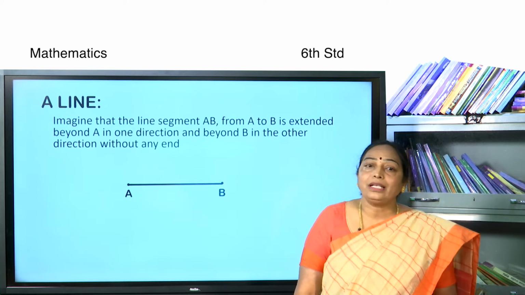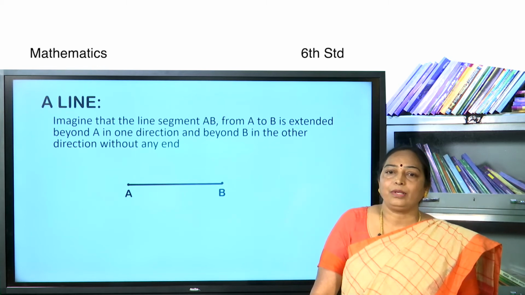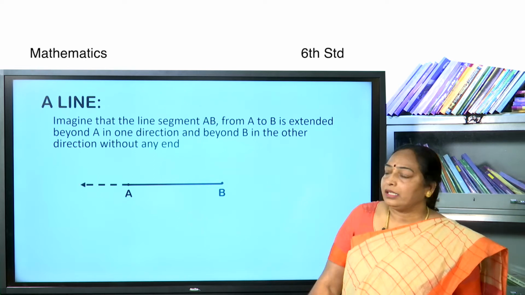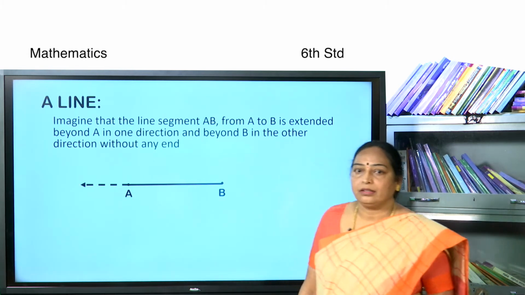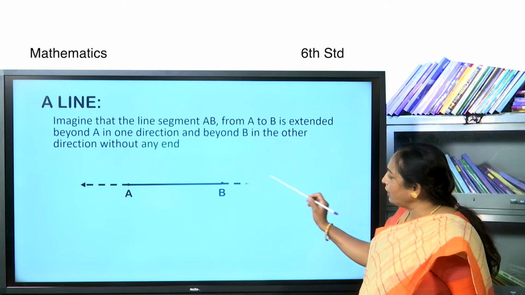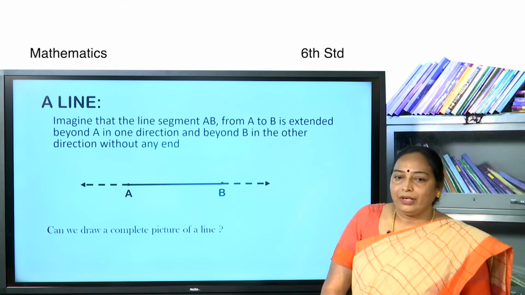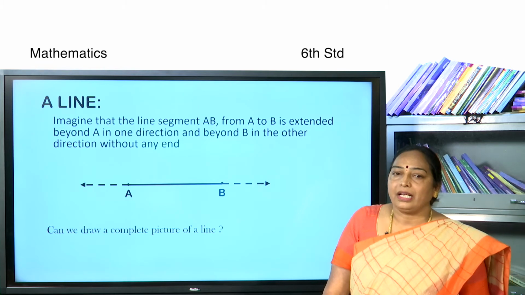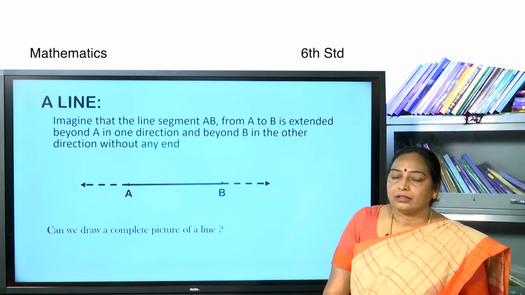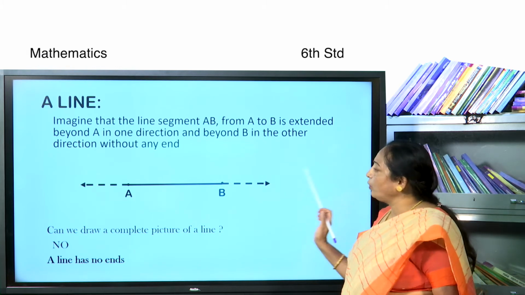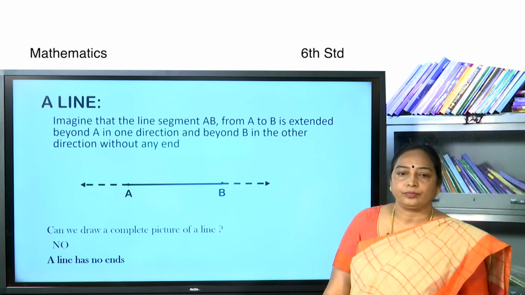Children, imagine that line segment AB from A to B is extended beyond A in one direction and beyond B in the other direction without any end. Can we draw a complete picture of a line? No, it is not possible because the line has no ends.